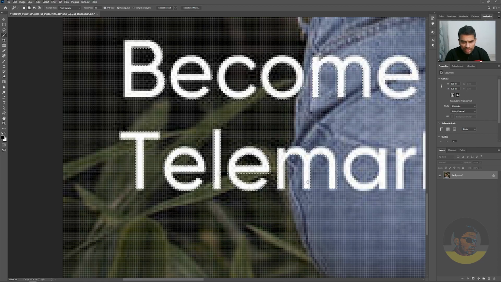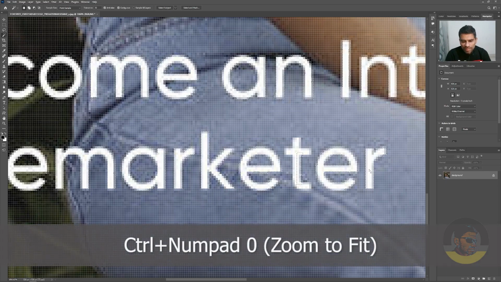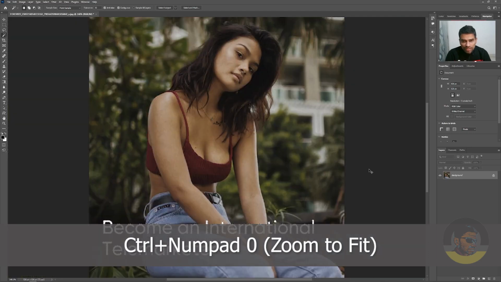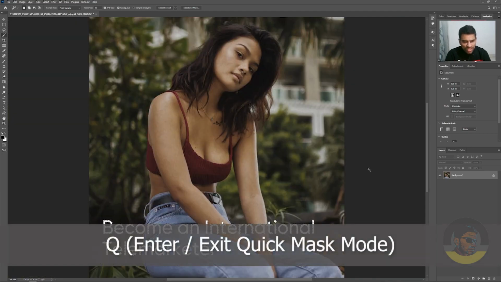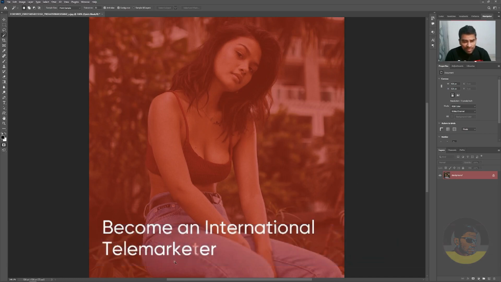And once you are done, you need to press the Q key to enter the quick mask mode, just to see if you have a perfect selection. I mean, it shouldn't be perfect, but at least you have selected all the letters. So I will press Ctrl plus numeric pad 0 key to zoom to fit and press the Q key to enter the quick mask mode. Now I can see that the T in the tally marketeer is not selected.